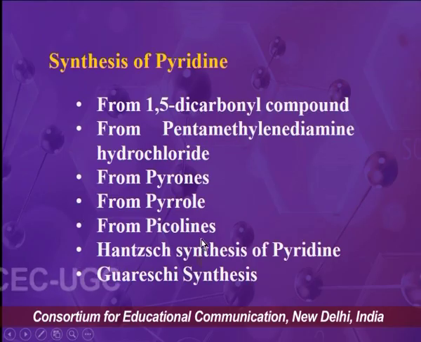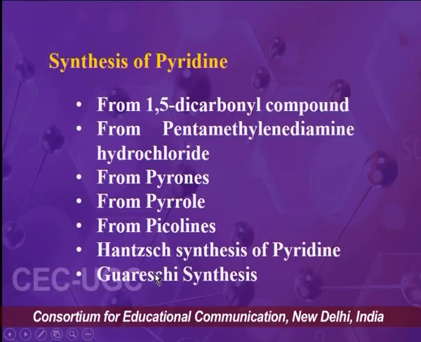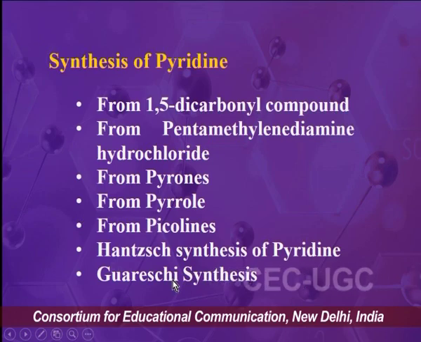After this, we will discuss two named reactions for pyridine synthesis: the Hantzsch synthesis of pyridine, and the Gurevich synthesis for pyridine. So let's start with the first synthesis.